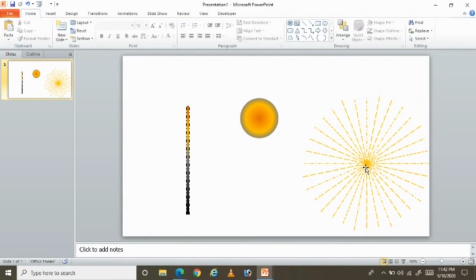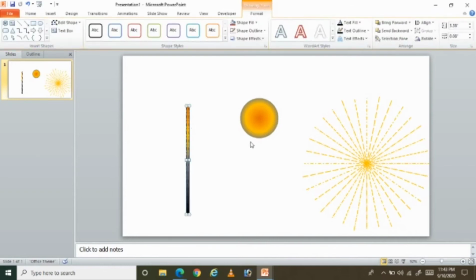Now add animations to all these three shapes. For easy understanding, we just have to remember one thing. Each of these elements is having entry and exit effects. So for this, first I'm just clicking on this one. This line is having an entry and exit effect, and both these circles are having an extra effect, which I'll show you now.